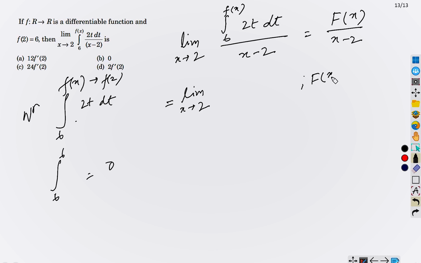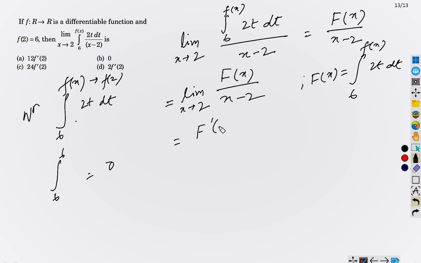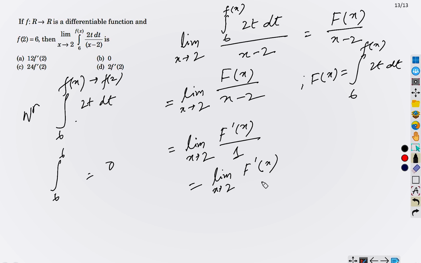What is F(x)? We assume F(x) equals this, the numerator one. So F(x) by x minus 2, applying L'Hopital rule, we have F dash x by 1 in our limit. Now it is no more in the form of 0 by 0, yes, because the denominator is 1. So we can now safely evaluate the limit. So we have to evaluate this one, F dash x. What is F dash x?